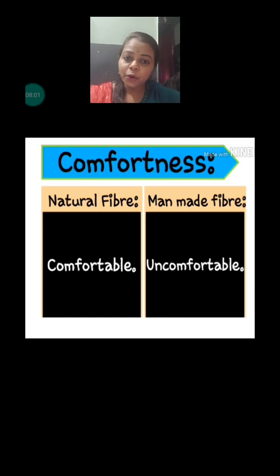Now if we talk about comfortability, natural fibers are obviously more comfortable as compared to man-made fiber. If we are using khadi or linen clothes or cotton clothes, then we feel more comfortable. Why? Because they are skin friendly. They help the skin to breathe comfortably, whereas when we use nylon, polyester, terracotta, we feel a little uncomfortable. Why? Because they are not skin friendly.